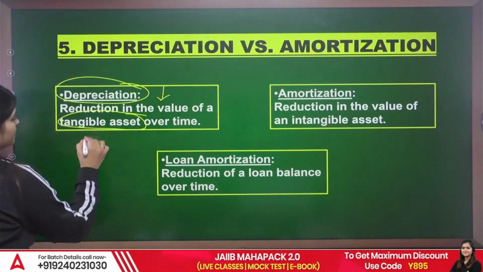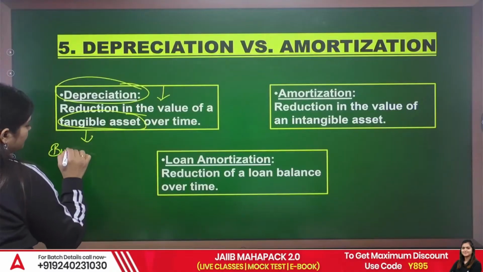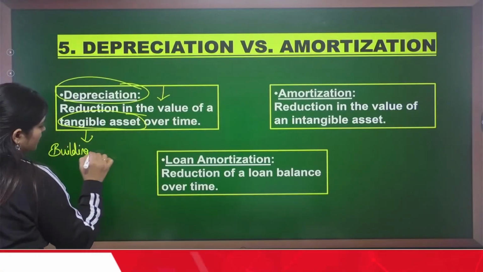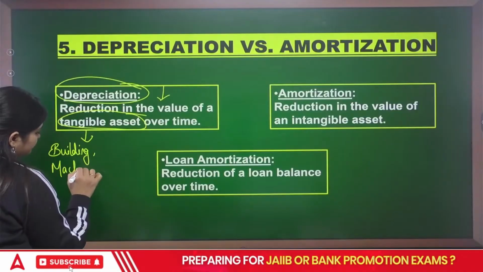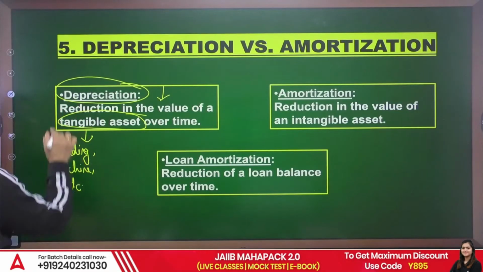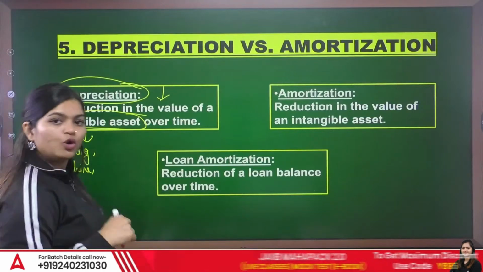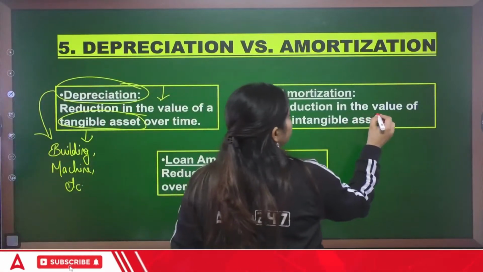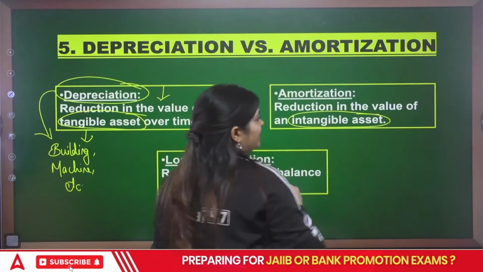Tangible assets like your building, machine, etc. That is your tangible assets. And on tangibles, we charge depreciation over time. But the next term we have is amortization.